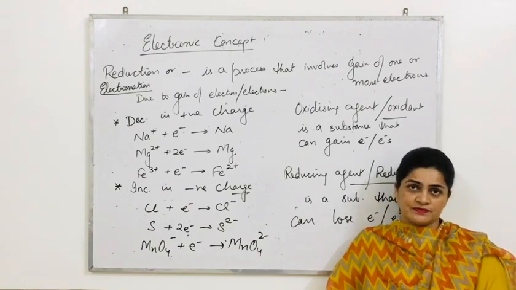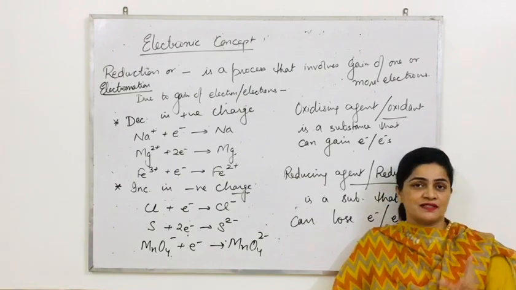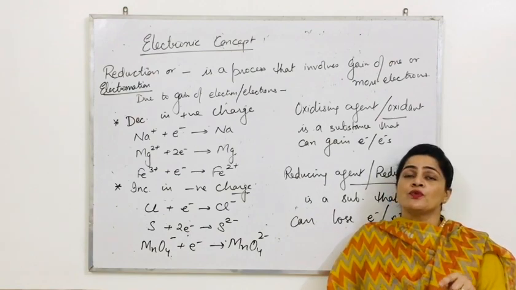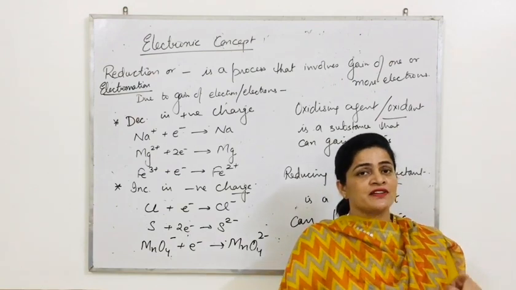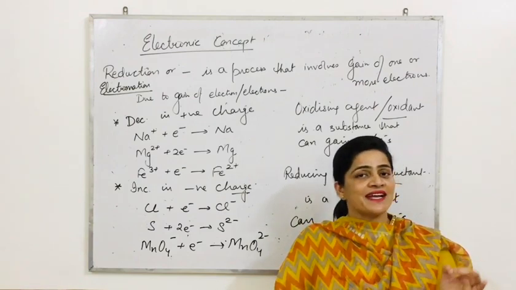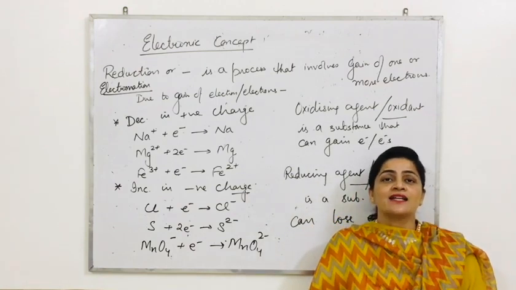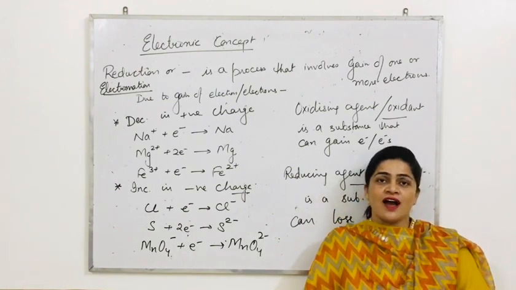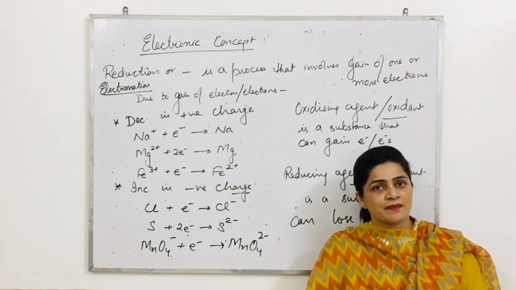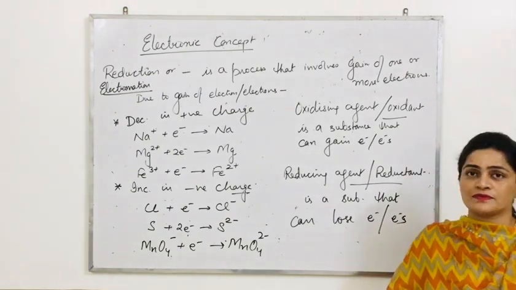After this, the last topic of electronic concept. The way we discussed that oxidation and reduction are simultaneous or complementary reactions, in exactly the similar way, now we are going to prove that again oxidation and reduction are complementary, but now according to electronic concept. So pay attention and just have a look again.